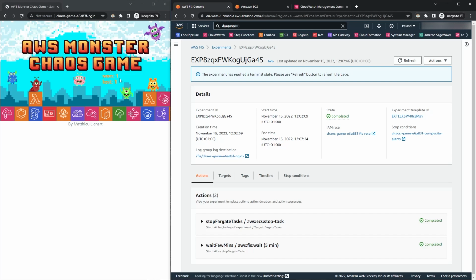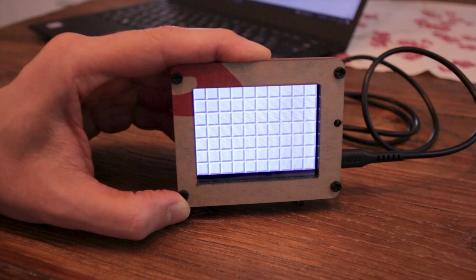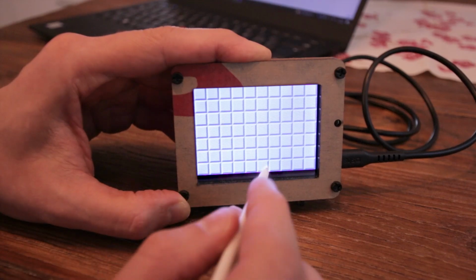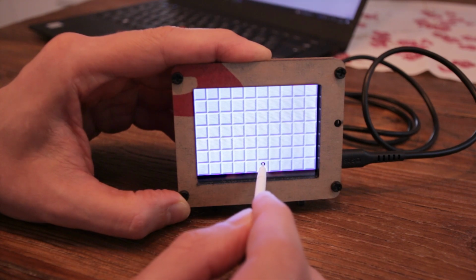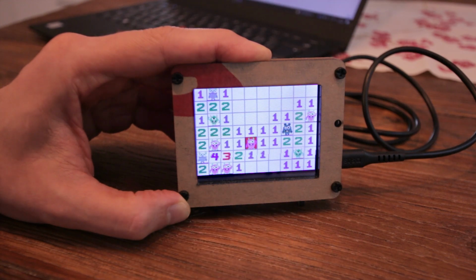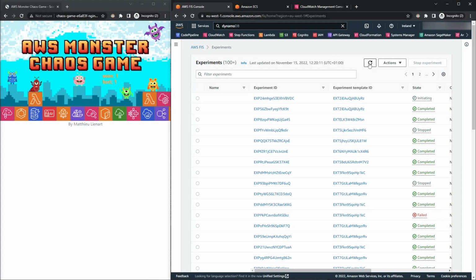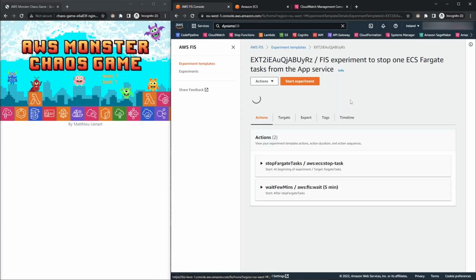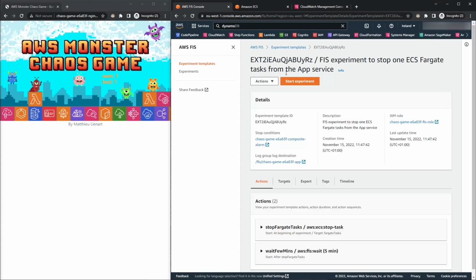Let's try a third time to break this tie and see if overall we can win or lose this game. Let's go back to the PyPortal. Let's see what type of chaos monster will be released in my application this time. That was an easy game to lose again. Let's go back to the AWS console. If we refresh the experiments, this time it stopped just one service task.